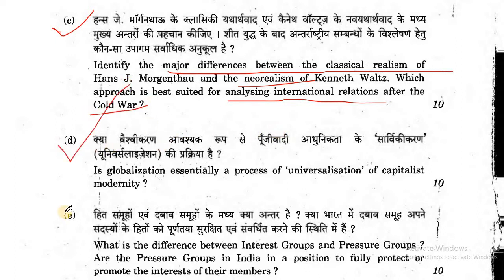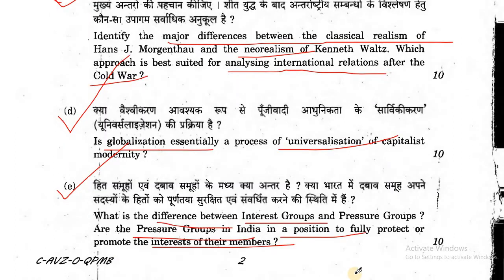Now, question D. Is globalization essentially a process of universalization of capitalist modernity? And E. What are the differences between the interest groups and pressure groups? Are the pressure groups in India in a position to fully protect or promote the interest of their members?